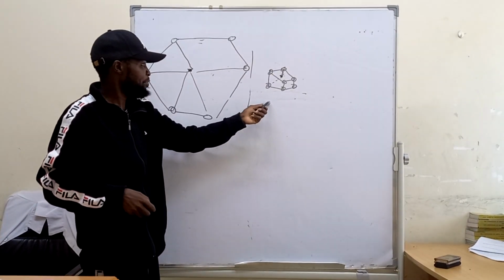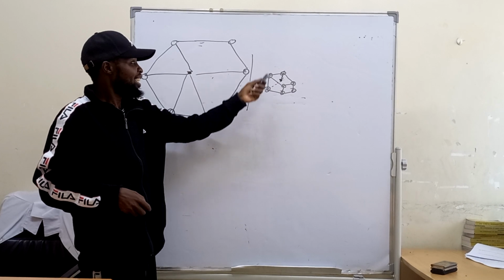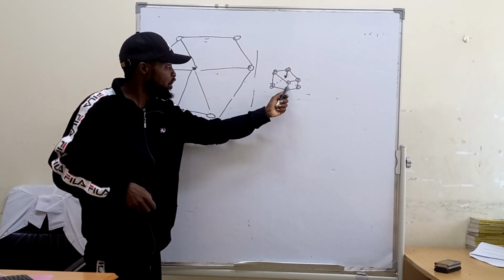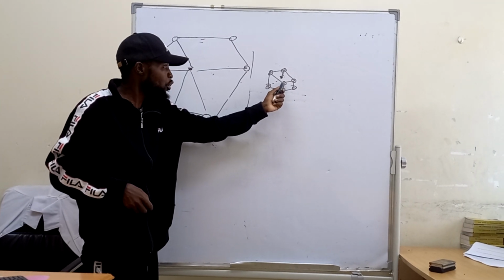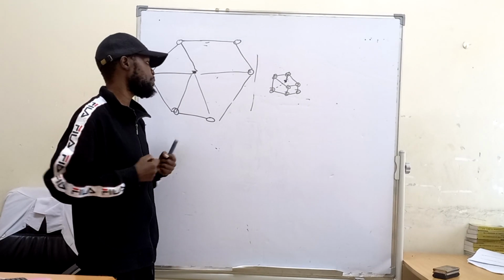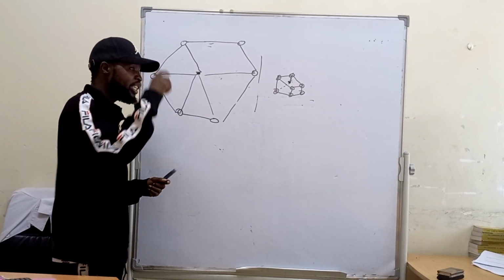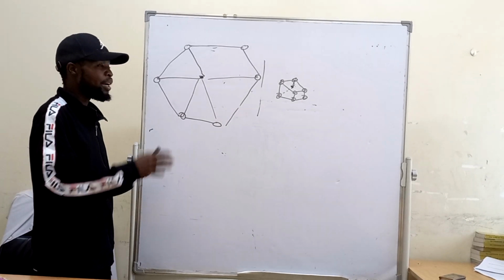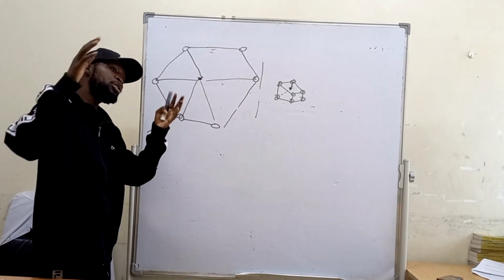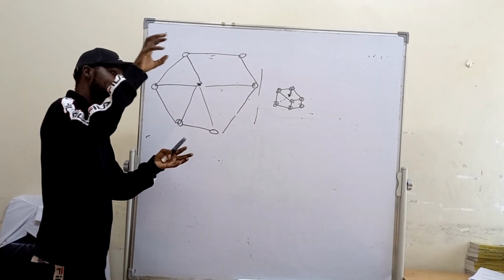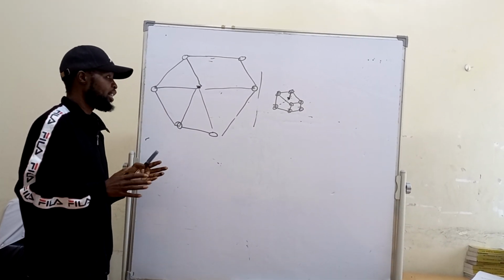But calcium, the way the atoms are arranged within its cuboid structure makes the atoms very close to the delocalized electron, and that makes the metallic bond strong. So the difference between the melting points of magnesium and calcium: magnesium is small and calcium is big, so you would expect the metallic bond to be strong. That is not the case.